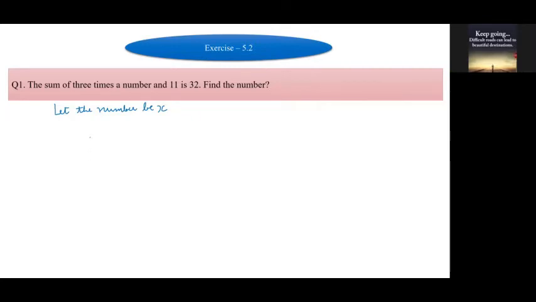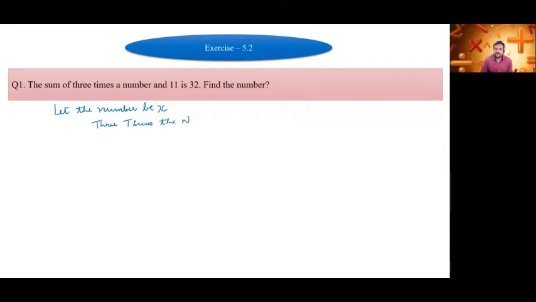So, sir, first we will form the equation, that is 3x plus 11. First we will say that 3 times of the number, we consider the number as x, and the second is 11. So, sir, the equation is 3x plus 11 is equal to 32. 3 times the number will be equal to 3x.